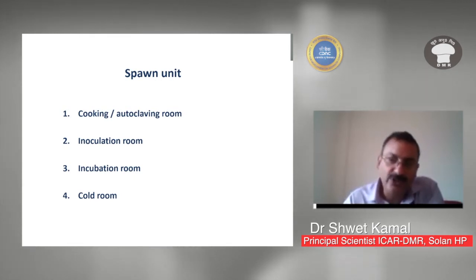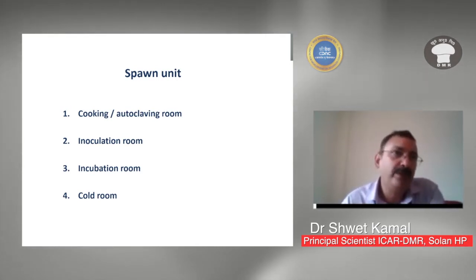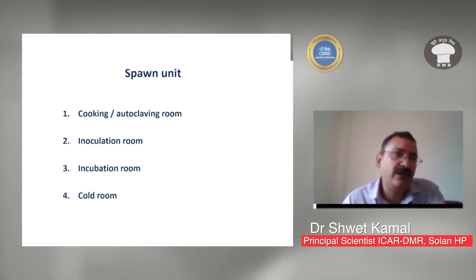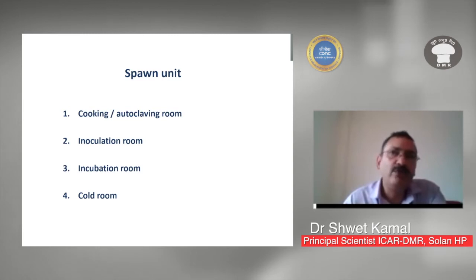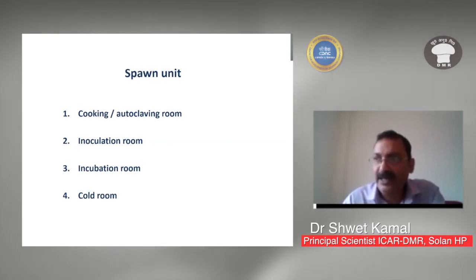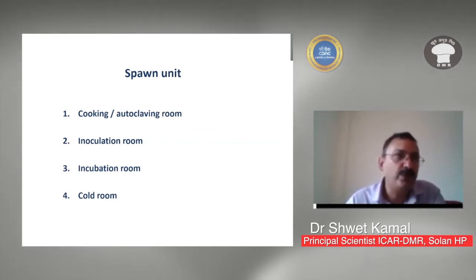Secondly, the size of the incubation room has to be calculated also, because say you are producing 100 kg spawn per day, and spawn production takes around 20 days for its completion. What does it mean? That 100 kg per day, and you have to keep it for 20 days in the incubation room. So your incubation room should have a capacity of 2 tons of spawn at least. You have to calculate that as per the per day production capacity.